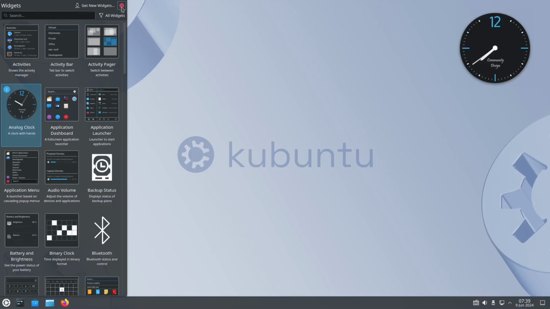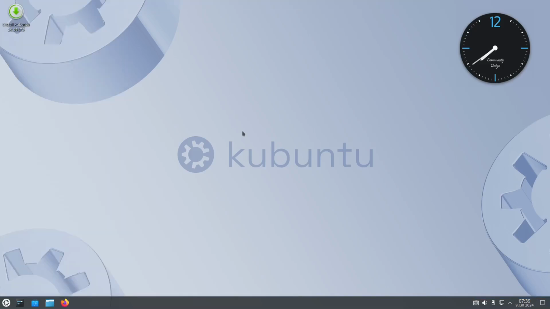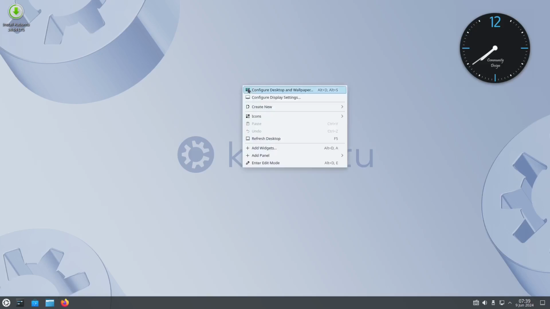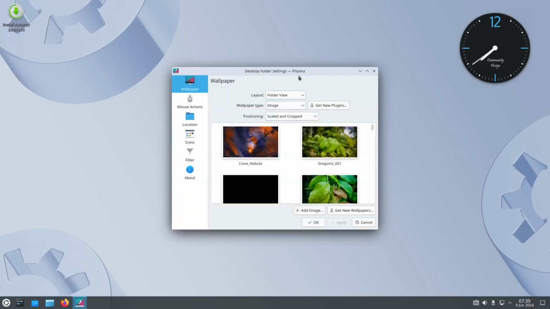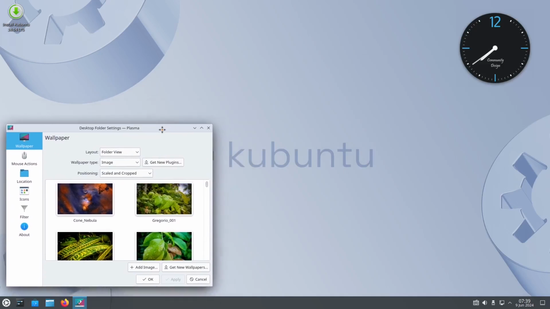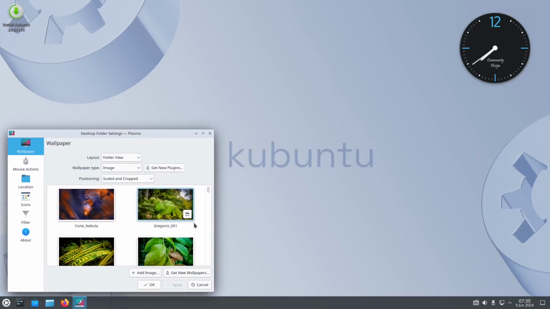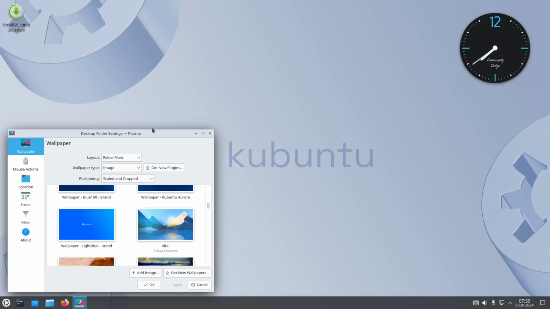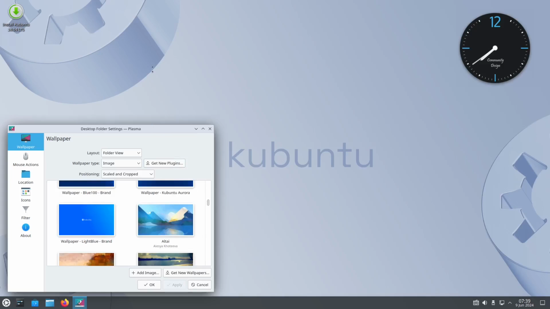For our Linux wallpaper, of course, just right click on your mouse, go to the configuration of the desktop and wallpaper, for the appearance. Of course, this is the default wallpaper, but you have a lot, not like Windows, where you are limited.